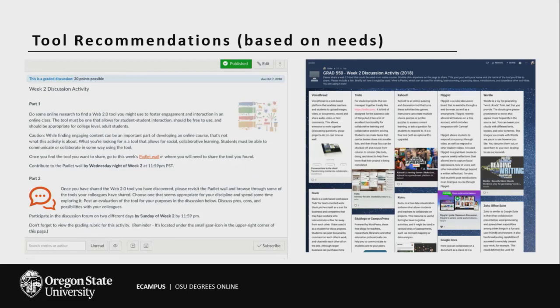Here's another tool recommendation. Somebody needed a place to store resources. They wanted students to gather resources out in their field and bring it back to the class, but then this resource, it's called Padlet, it can be taken with them. It's not contained in Canvas. They can take it with them and bring it to a job or something else that they want to use it for. So tools are something else we can recommend based on your needs.